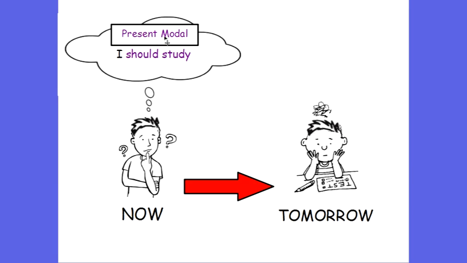He's using the present tense modal to make a suggestion. So just the normal modal and the base form of the verb is the present modal for things now or for things in the future. Okay? So today, we're going to look at how to make this type of suggestion, but in the past tense.